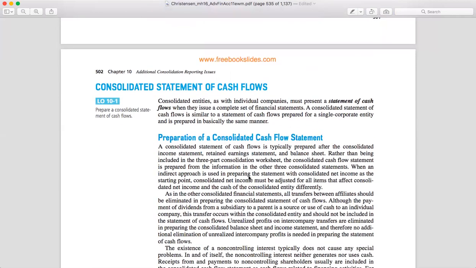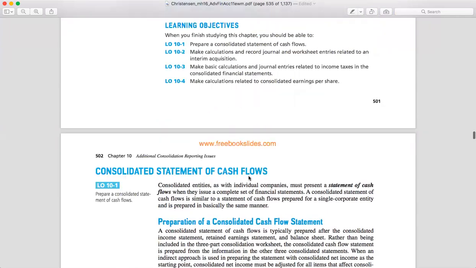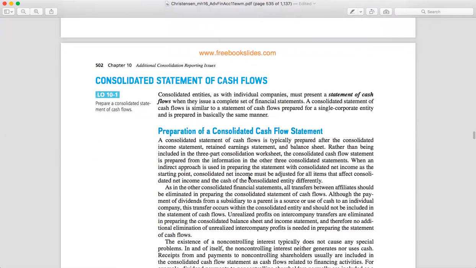So now let's have a look at how to prepare the consolidated cash flow statement. Just for the illustration, the consolidated statement of cash flow is prepared after the consolidated income statement, retained earnings statement, and balance sheet.